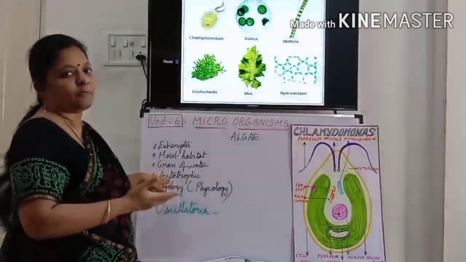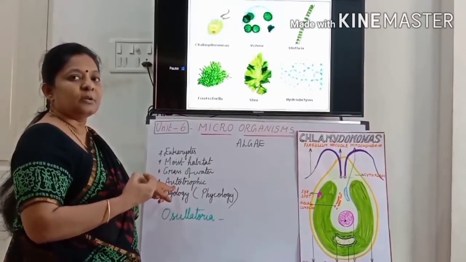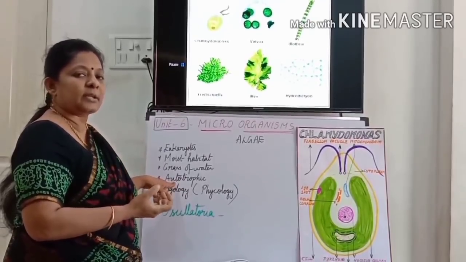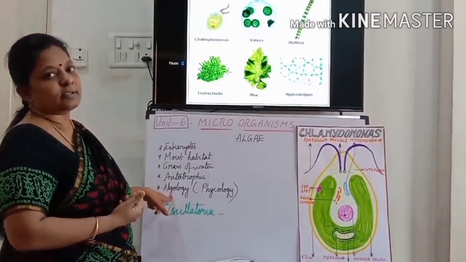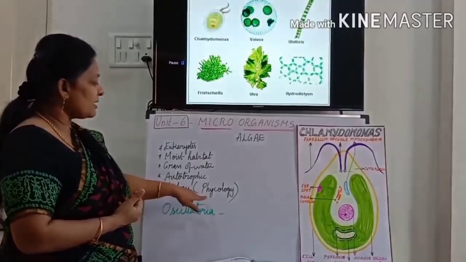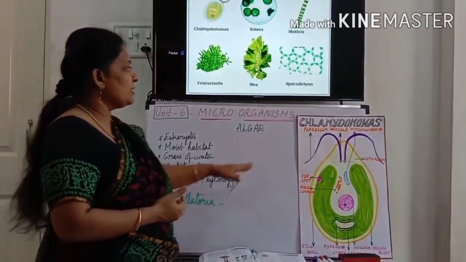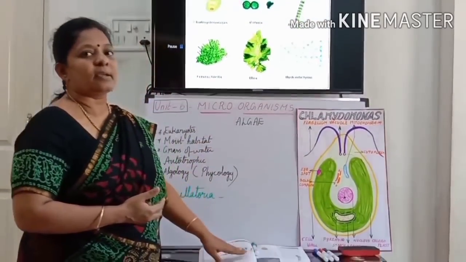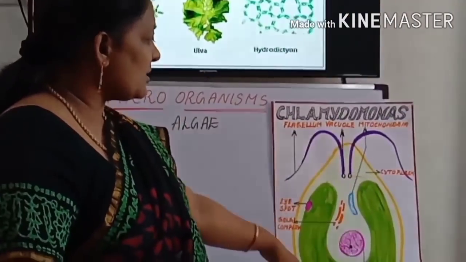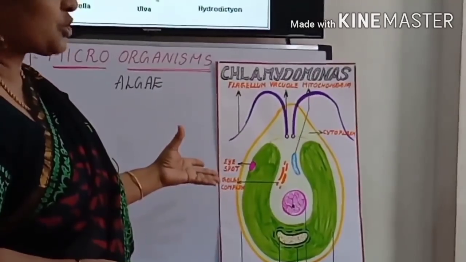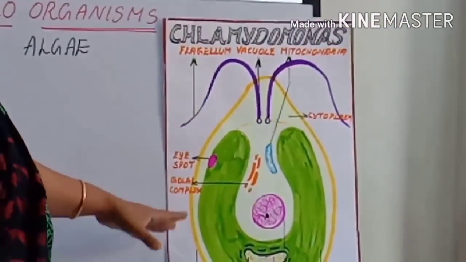And it is autotrophic. It is green in color, no? So it has chloroplasts. With the help of chloroplasts, it can produce its own food. And the study of algae is called algology. Algology or phycology, both the terms we are using. And now the best example of unicellular algae is Chlamydomonas. See the structure. The Chlamydomonas may be oval shaped, sphere shaped, pear shaped, or spherical shaped. The shape may vary, but the basic structures are the same.